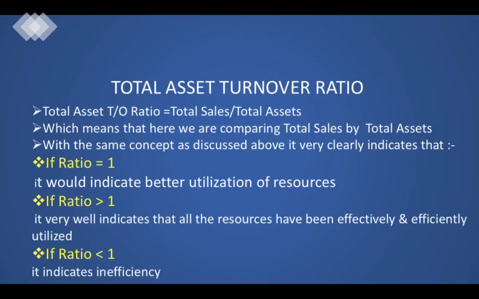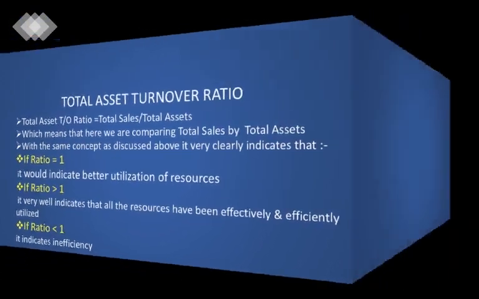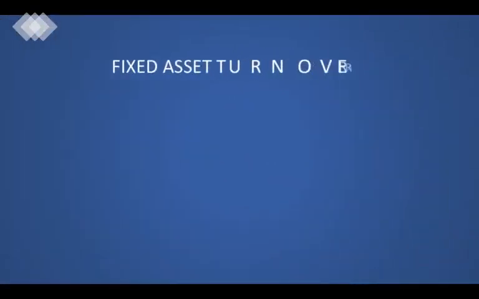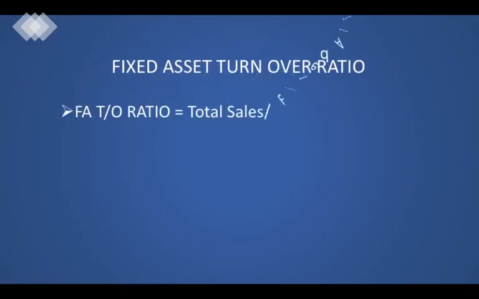Now the last ratio that we would be learning is the fixed assets turnover ratio. Let me tell you, friends, that the fixed asset turnover ratio is an extension of the total assets turnover ratio. How? Yes, we'll learn this. Fixed asset turnover ratio is nothing but total sales by fixed assets.